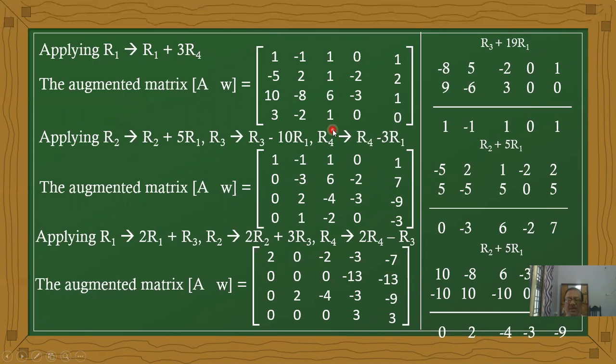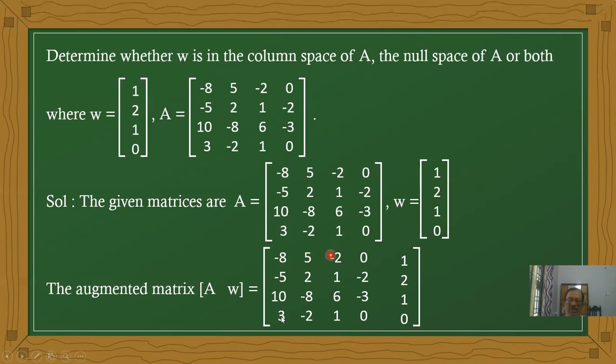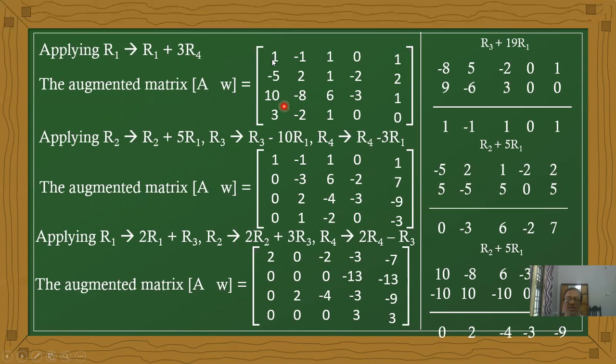Now it becomes, just apply here: minus 8 plus 9, 5 minus 6. Next, minus 2 plus 3. 0 plus 0. 1 plus 0. Now the total first row is like this: 1, minus 1, 1, 0, 1. And there is no change in the second row, third row and fourth row. They are the same as they are now.